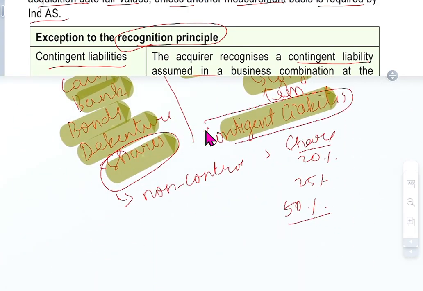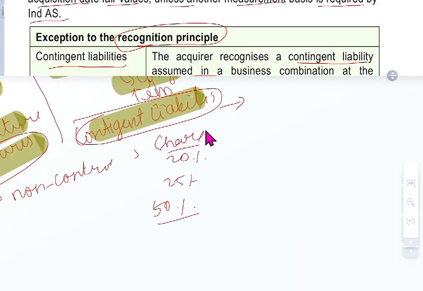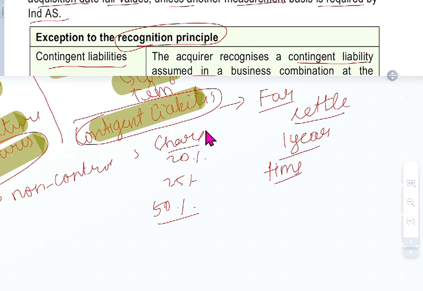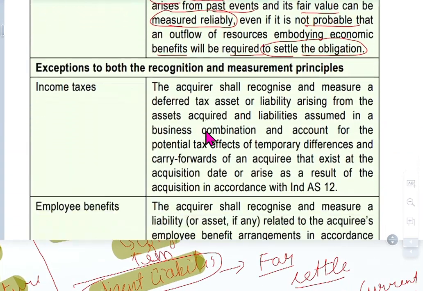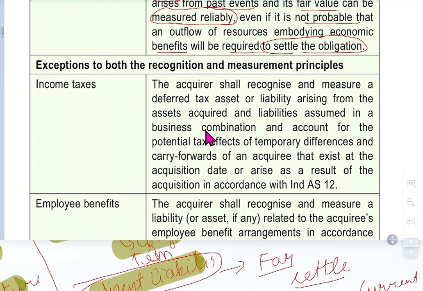Contingent liability: if a company has a liability, you want to see how long it will take to settle it, one year or how much time. If it is within one year, we should show it as a current liability and keep the amount ready. If not, there will be an economic crisis in the company. If it is more than 5 years, we should also get a reliable opinion stating that this much amount will be required for settling it. So that is the thing. Contingent liability is an exception to both the recognition and measurement principles.